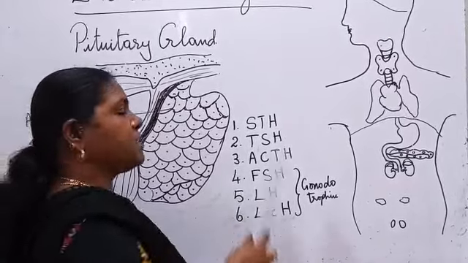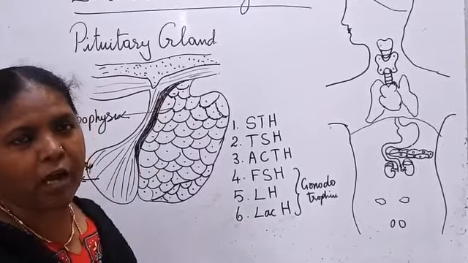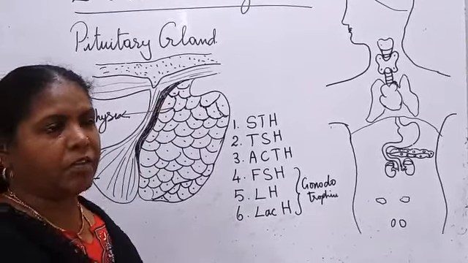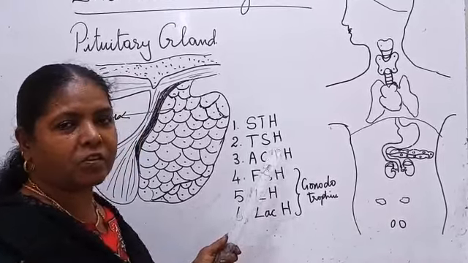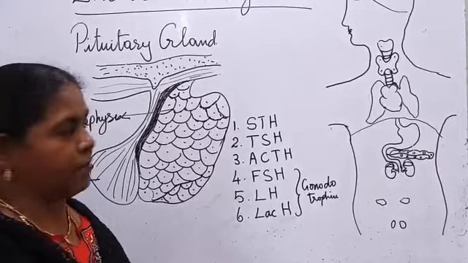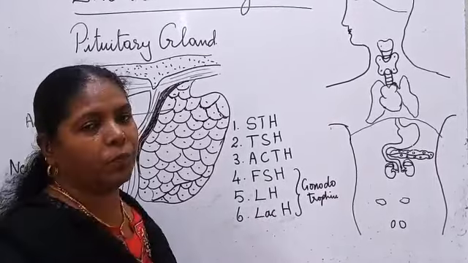If it secretes less, less thyroxine will be secreted, so hypothyroidism. If it induces more cells to secrete more thyroxine, hyperthyroidism.